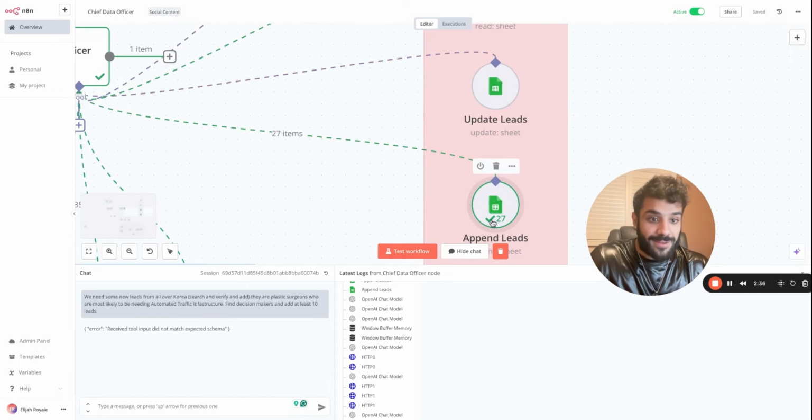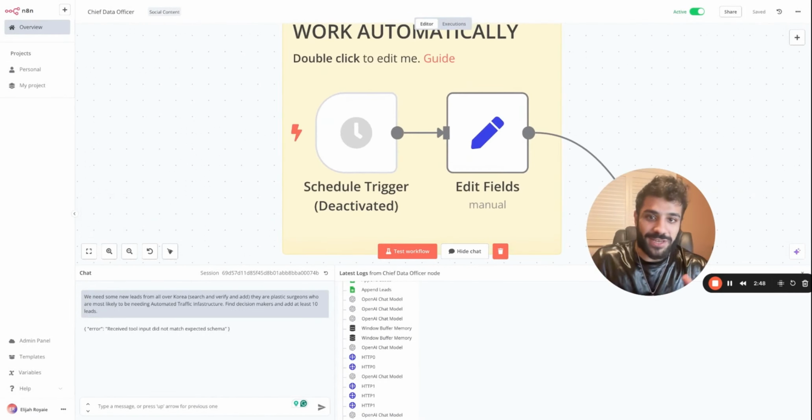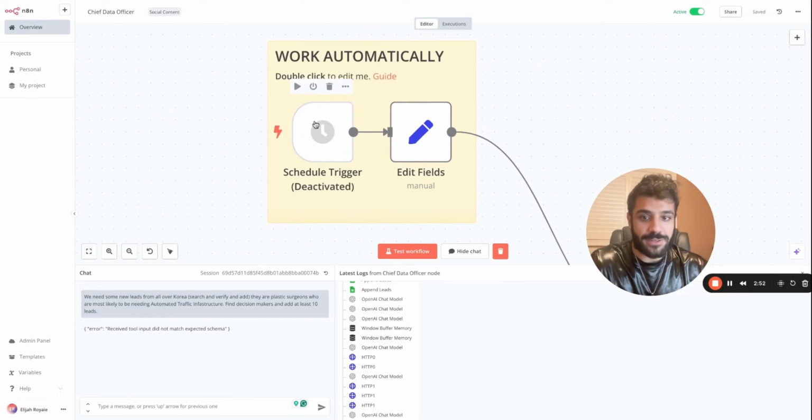All I need is organized data, and it's giving me that. And I get it right in my Google Sheets. So this is the database that we have. I'm saying person, but it's actually an AI agent, and it can also work automatically.